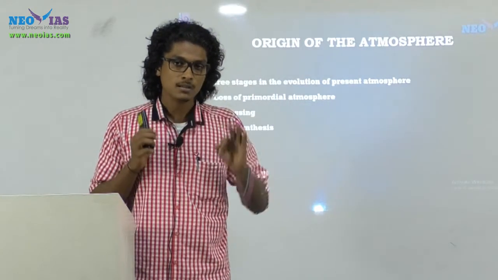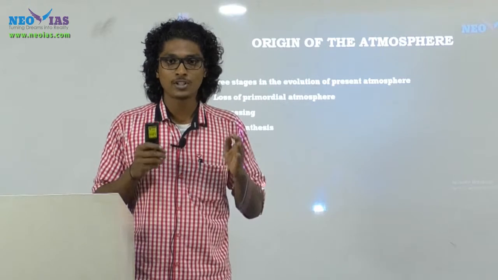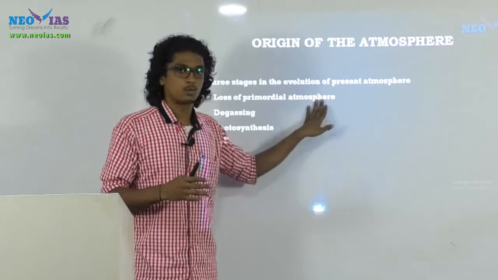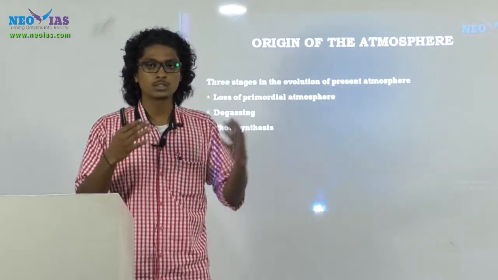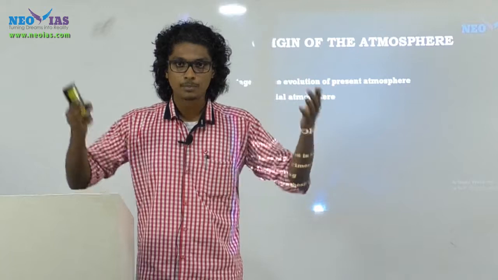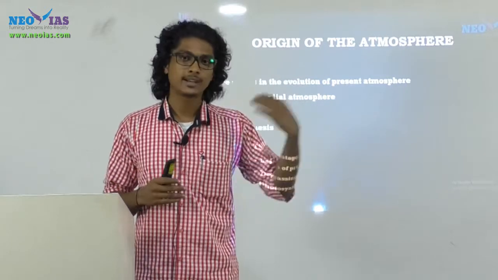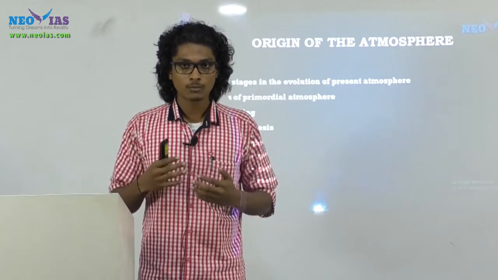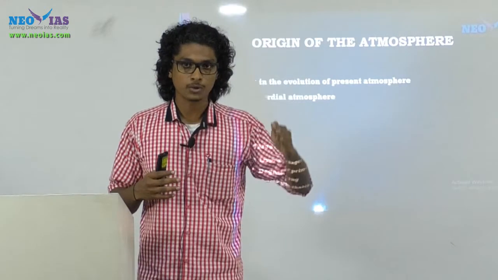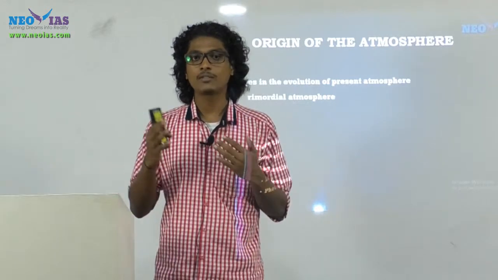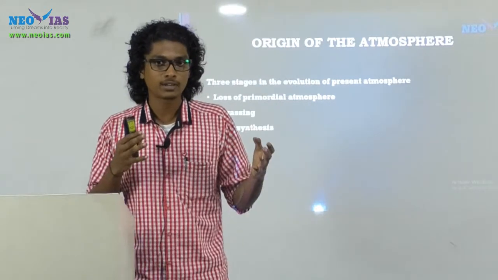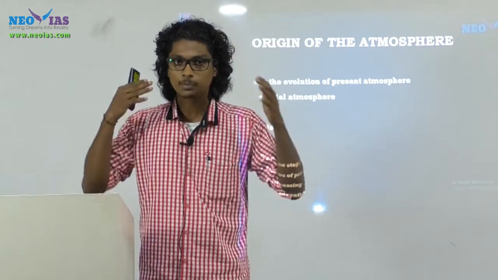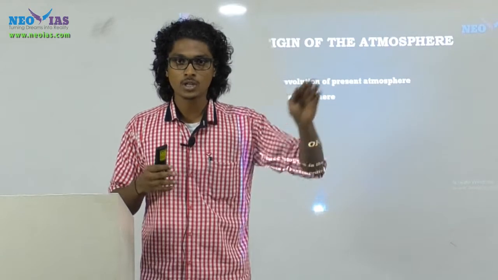See, there are three major processes or phases through which the atmosphere has evolved. One, the loss of the primordial atmosphere. Primordial means the atmosphere which we had at the initial stage. See, the present atmosphere, its composition and its structure, everything is different from the primordial atmosphere. So the primordial atmosphere was taken away due to the solar wind. See, solar wind means the highly charged particles coming from the sun. Okay, so the first stage in the evolution is that the primordial atmosphere was taken away due to the solar wind.